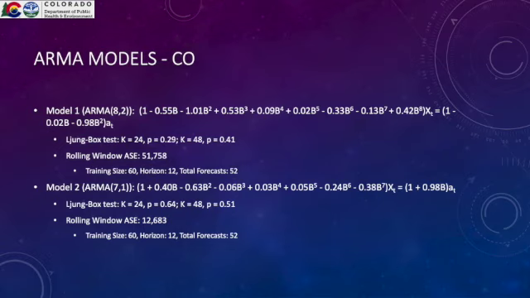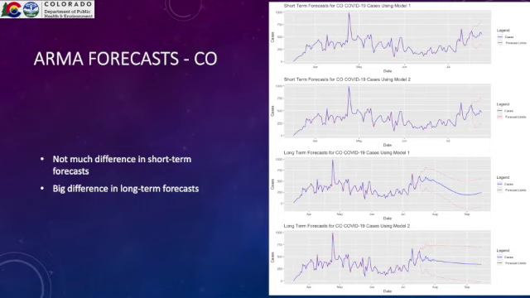The ARMA(7,1) model did have a significantly lower ASE though. You can see the forecast to the right. The short-term forecasts don't have a lot of difference as far as structure goes, but the 7,1 model is significantly lower as far as predictions of cases goes. This is not true for long-term forecasts. They do not have a similar structure. The 8,2 model has kind of a sinusoidal behavior, while the 7,1 model only damps to the mean.